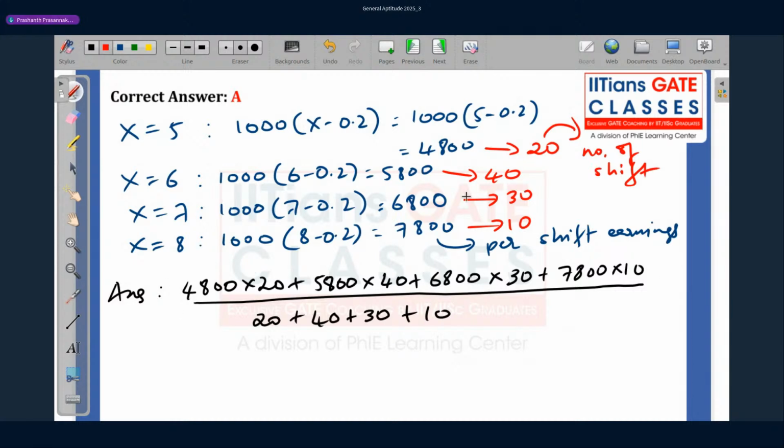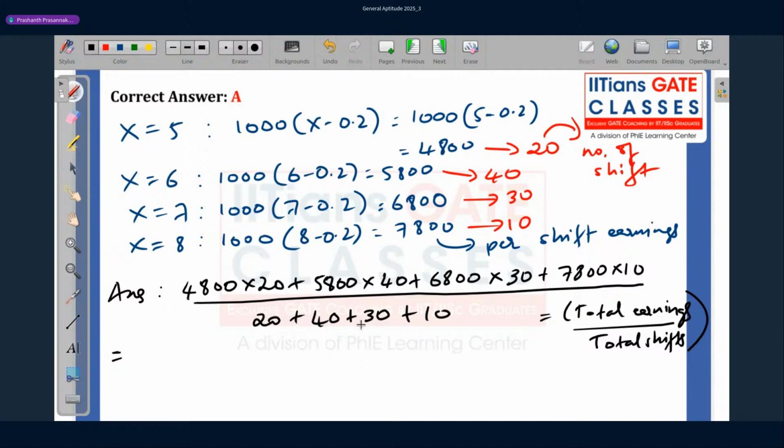So this numerator is going to give me the total earnings divided by the total number of shifts. Okay. That much is clear. Then there's not much to calculate.